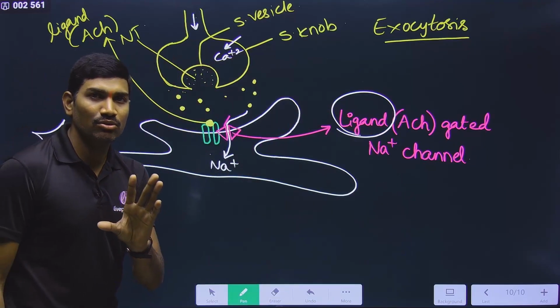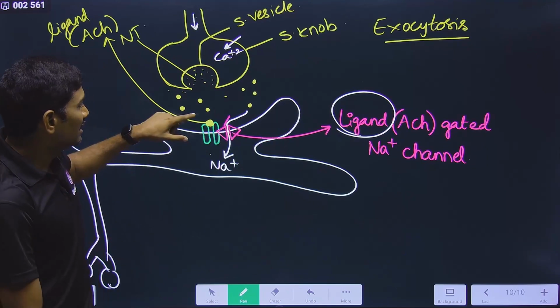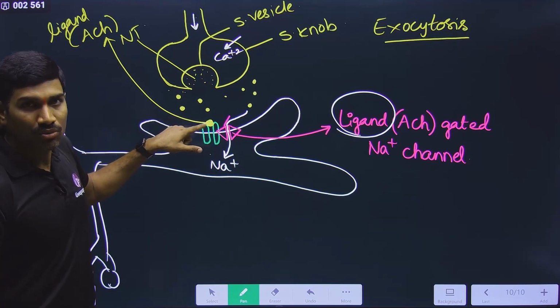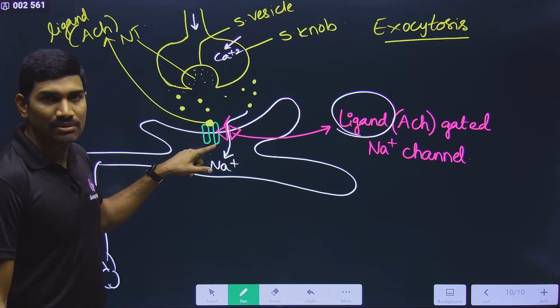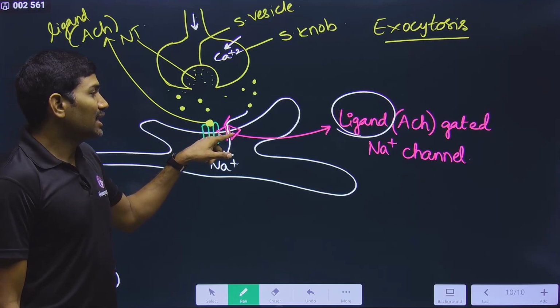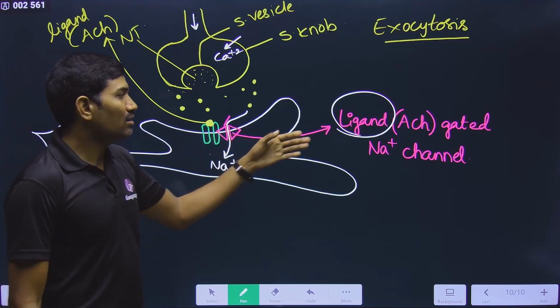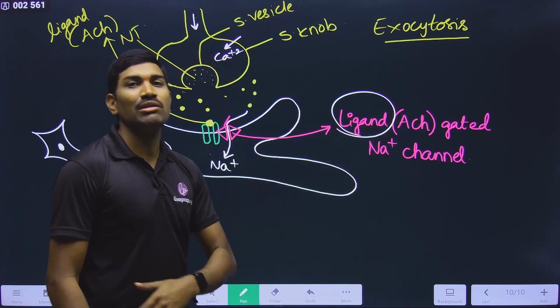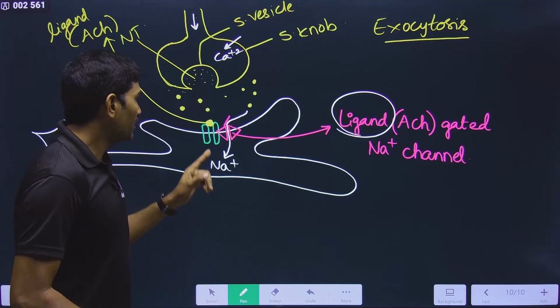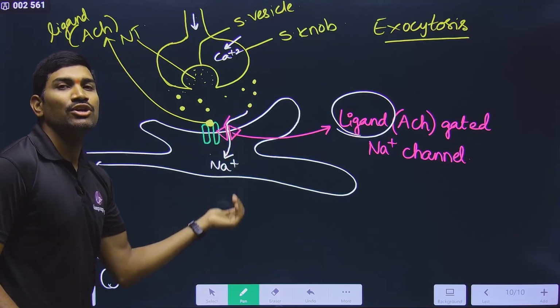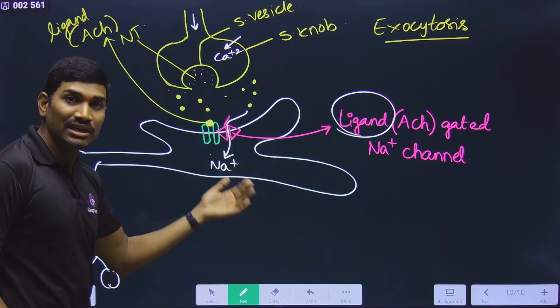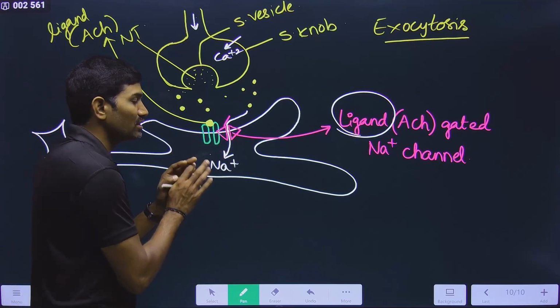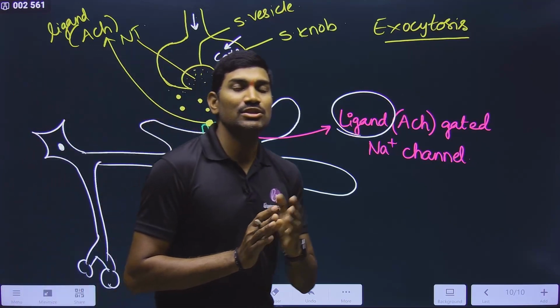So please observe carefully. Once again I am giving the conclusion, with which this part will be completed. When a ligand like acetylcholine is attached to its receptor, then the channel attached to it, called the ligand gated sodium channel, will be open, so that it will cause the entry of sodium into the neuron, inside the neuron. So Na plus is coming into the cell. You need to talk about everything with respect to plus and minus.